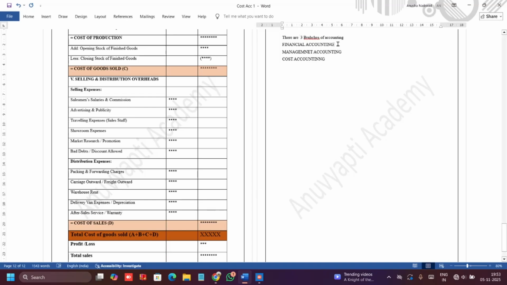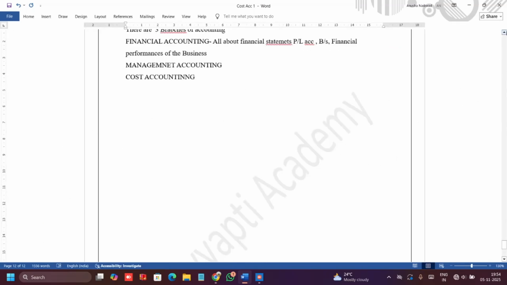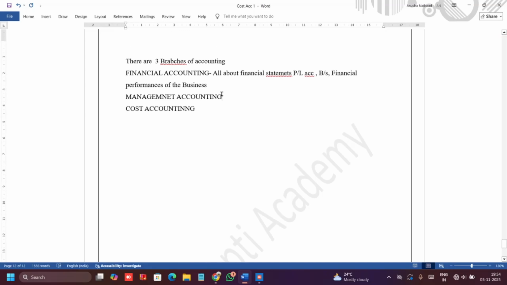Now, financial accounting is all about financial statements, like preparation of P and L account, trading account, balance sheet. Okay, so it is all about finding the financial performance of the business. Okay, that is about financial accounting. So the next one is management accounting.